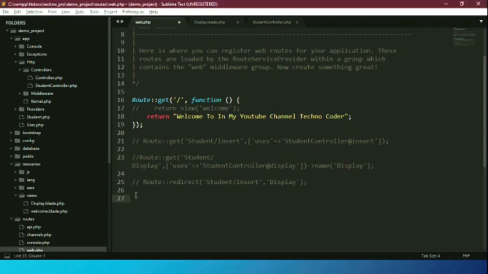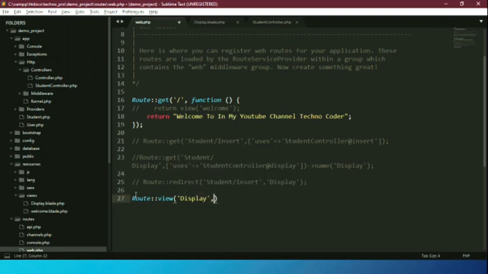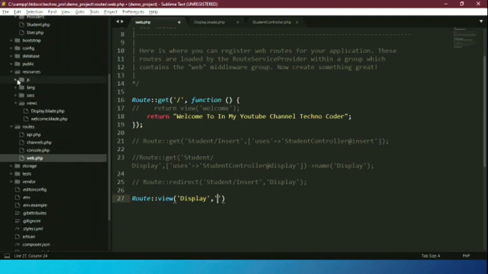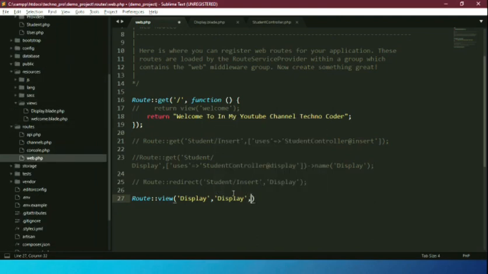Okay, so the syntax is Route::view. The first parameter is your path, which is display. The second one is the blade file name, which is also display, and the third one is if you want to pass any message or data.